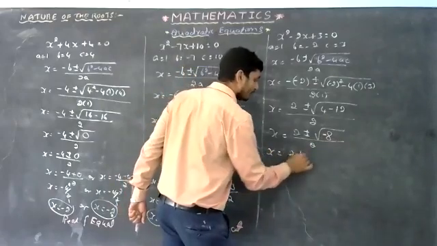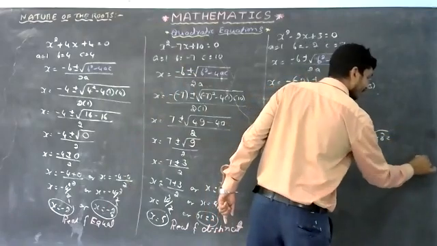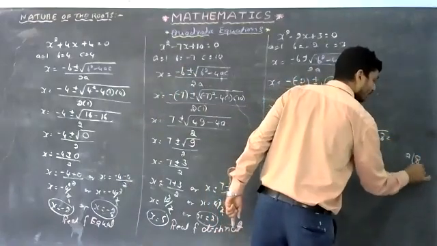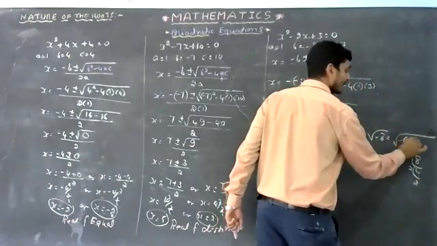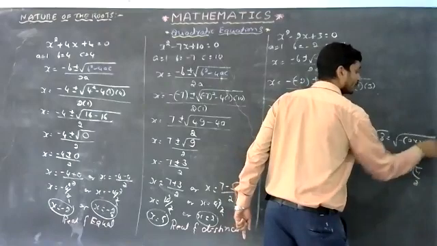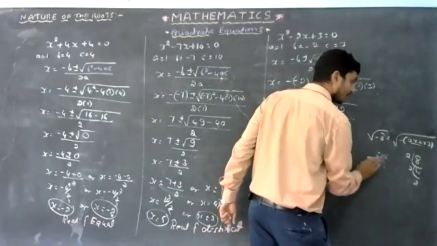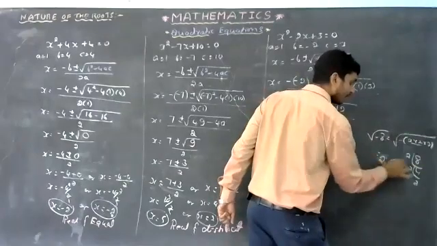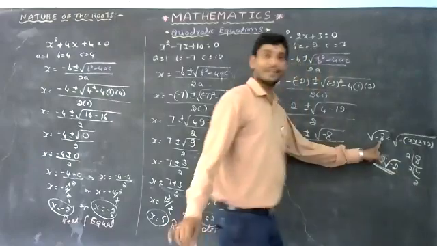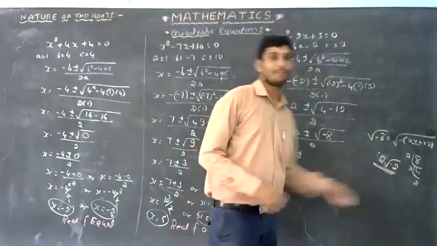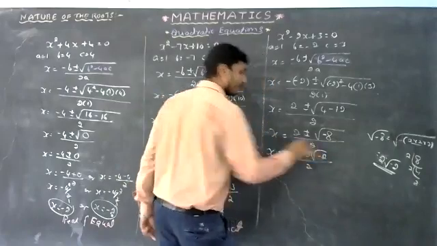x is equal to 2 plus or minus square root of minus 8. Writing it in simple form, divide 8 by numbers: 2 fours are 8, 2 twos are 4. So square root of minus 8 is 2 square root of minus 2. That is x is equal to 2 plus or minus 2 square root of minus 2, whole divided by 2.